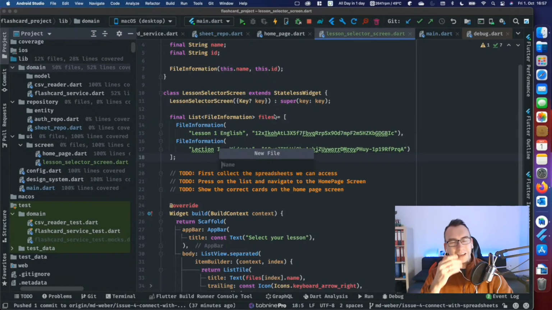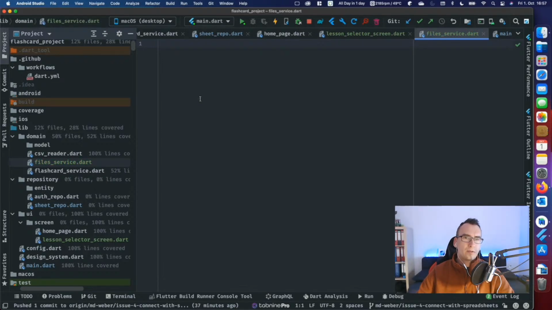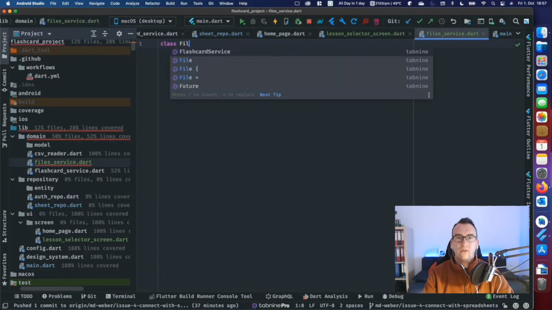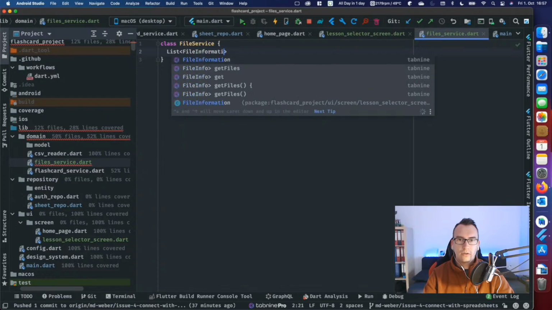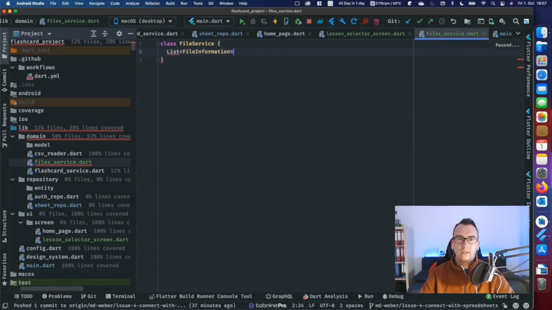Okay, so in the domain area, we wanted to create some service, and I'm not yet completely sure how we call that. Files and folder service, or yeah, let's call it file service for now, and then we can still improve it. This file service is a class, FileService, which should give me a list of file information. So this is the idea.